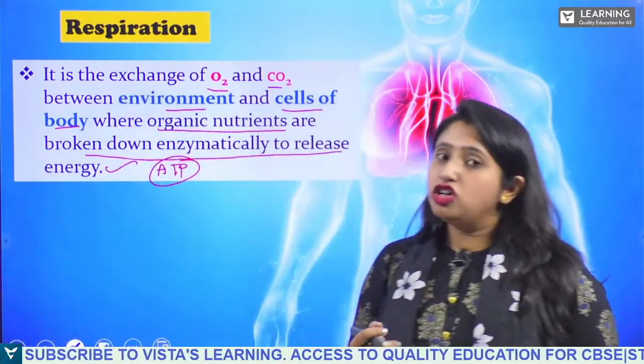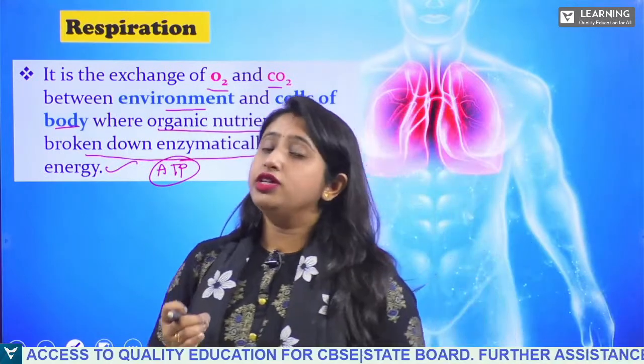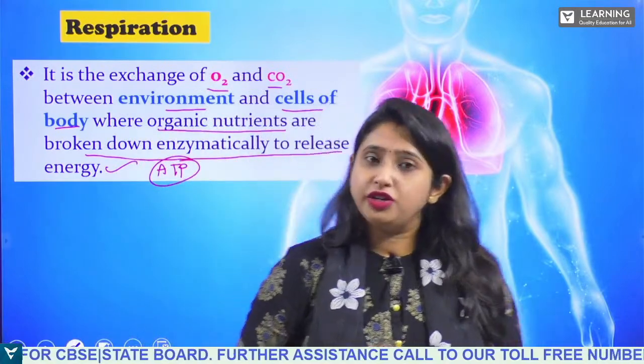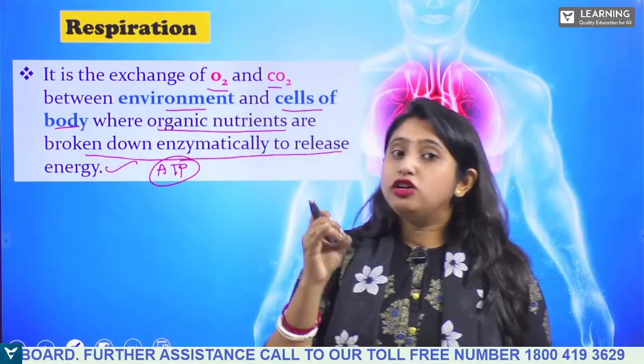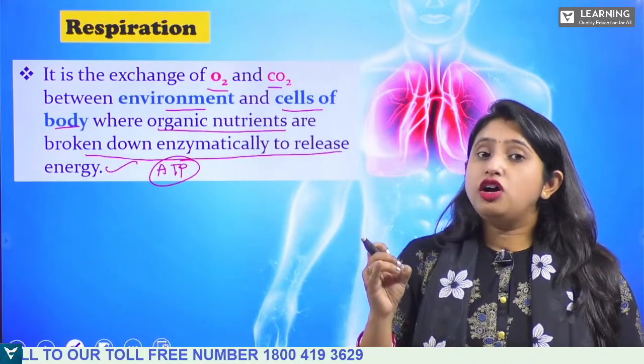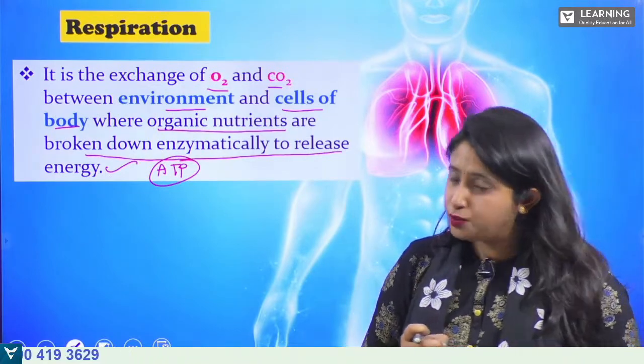In your chapter number 8, you have studied about mitochondria. We have discussed that mitochondria is the site for cellular respiration. This mitochondria is a cell organelle which is responsible for the process of respiration.